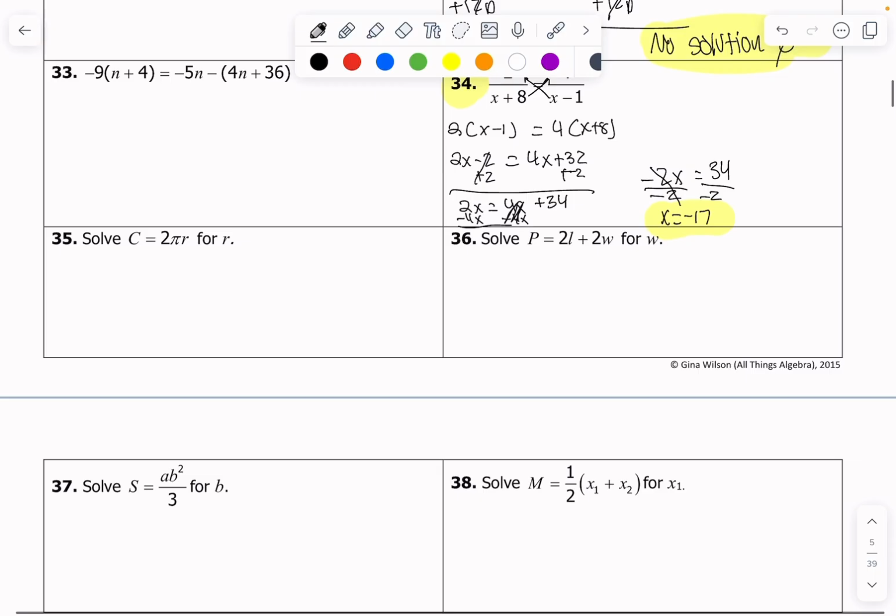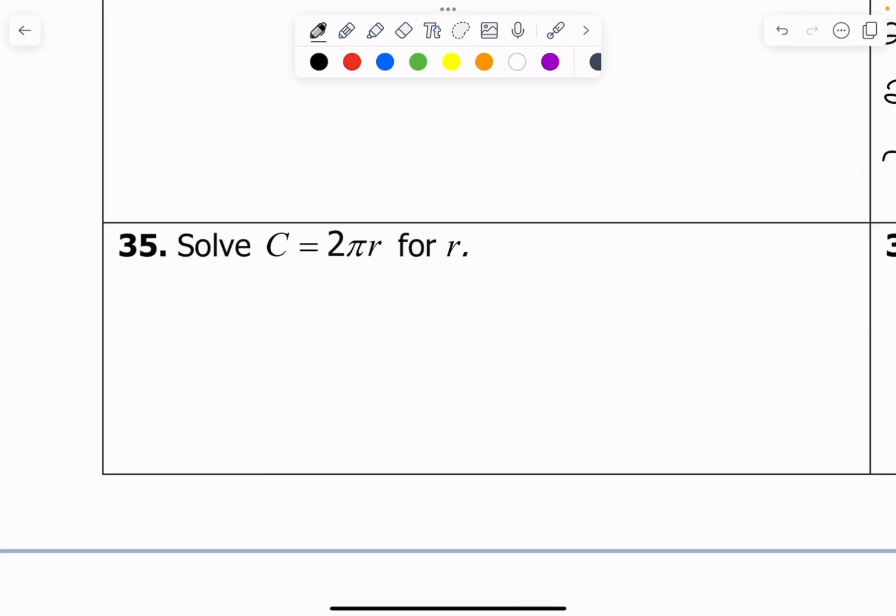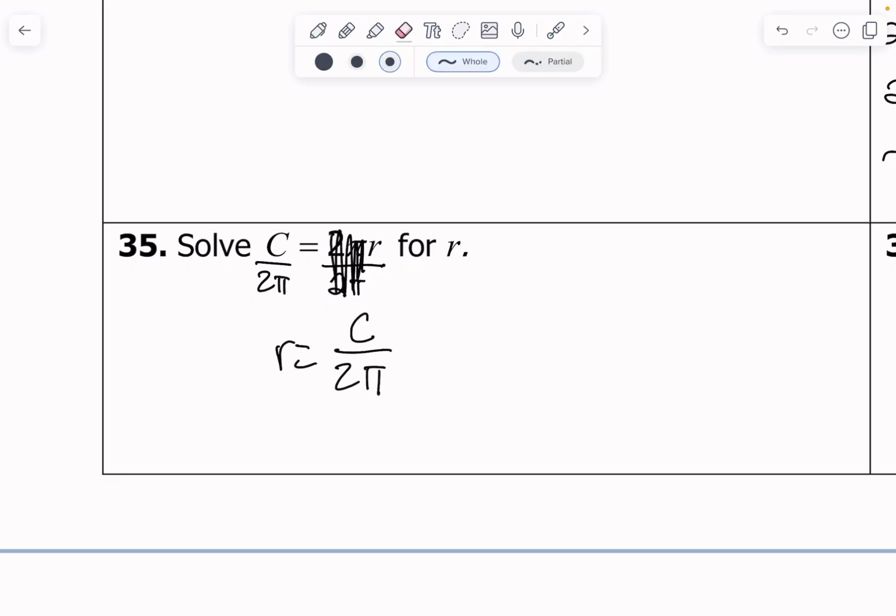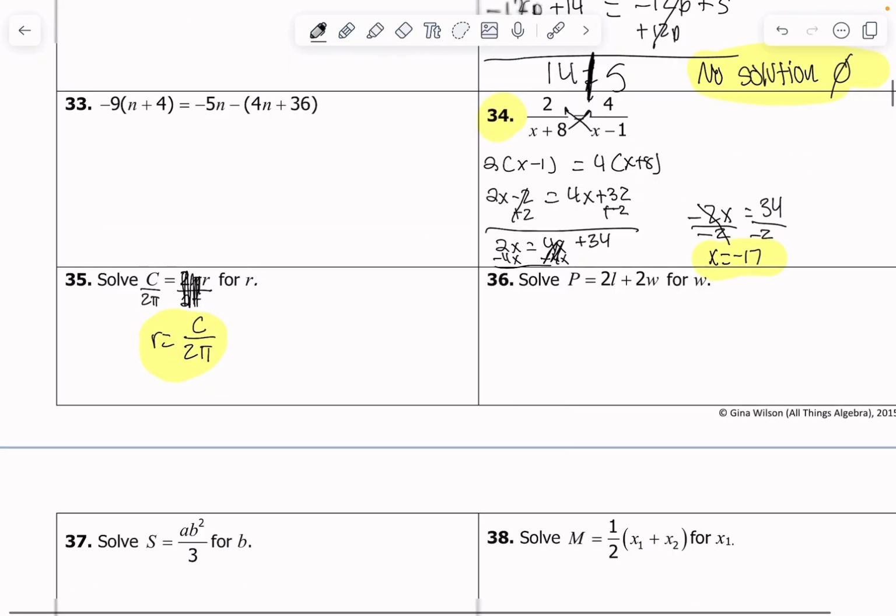All right, move on. Let's do number 35. Solve this equation, C equals 2 pi r, for r. This looks to be the circumference of a circle. C being the circumference is equal to 2 pi r. That's a formula we have. And so they say we'll solve this for r. In order to get r by itself, it's being multiplied by 2 and by pi. So let's divide by 2 pi. Once we do that, I'm left with r is equal to C over 2 pi, and r is indeed by itself, aka solved for r. There we go, very good.